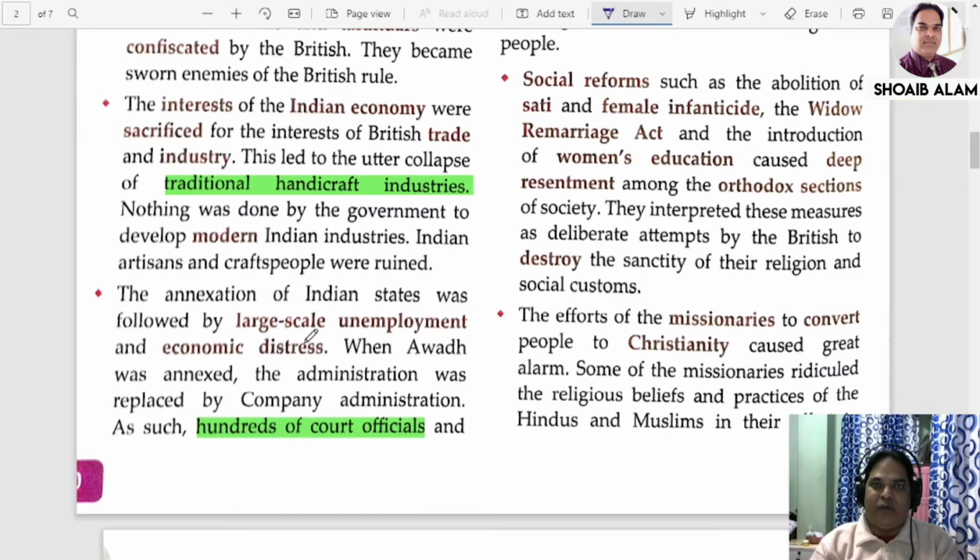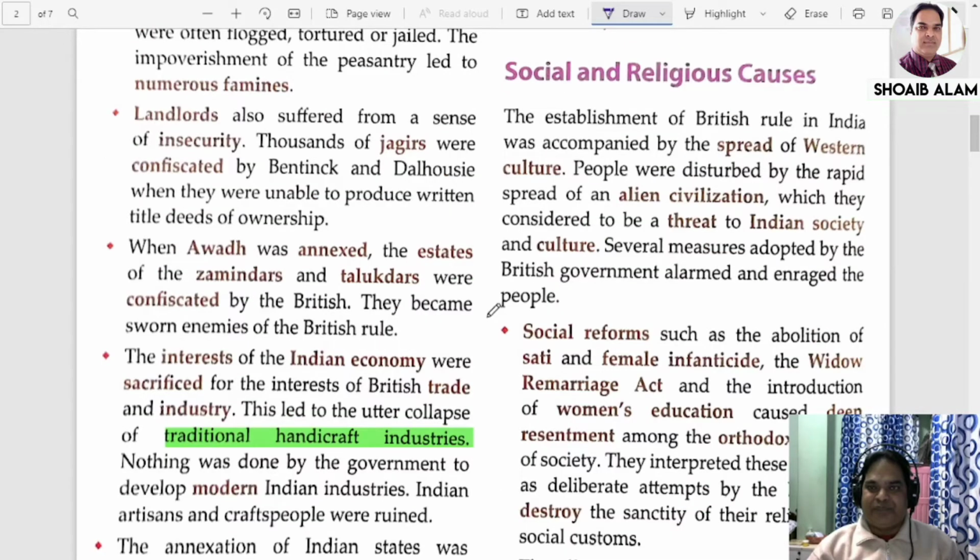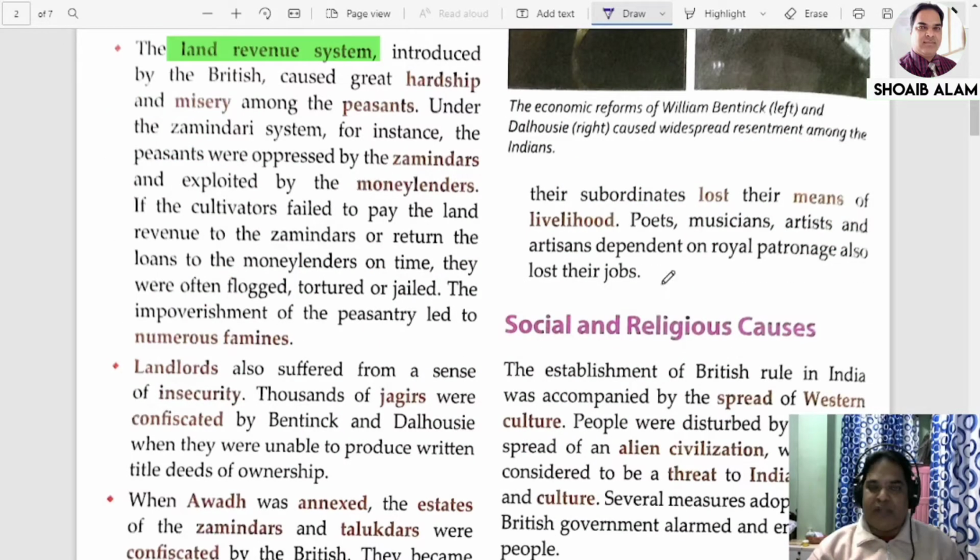The same thing happened when the kingdom of Awadh was annexed. Hundreds of court officials became completely jobless. Their subordinates lost the means of livelihood. That means there was no means to support their livelihood. Poets, musicians, artisans, whoever was dependent upon royal patronage. Suppose you are working under me, I am your patron, I am giving you the salary, and now I am not there, so you all will lose your job. Once you lose your job, there will be a loss of livelihood also.